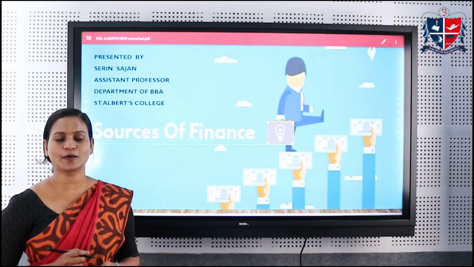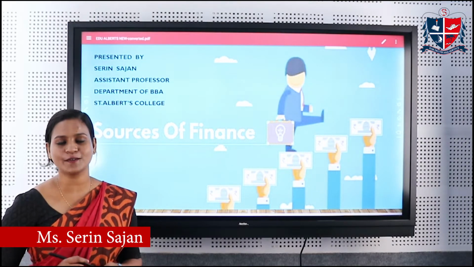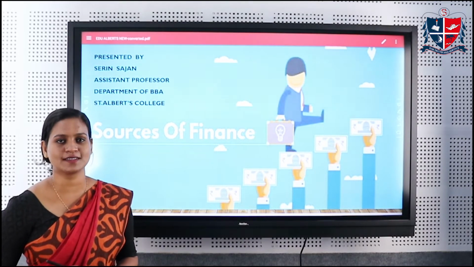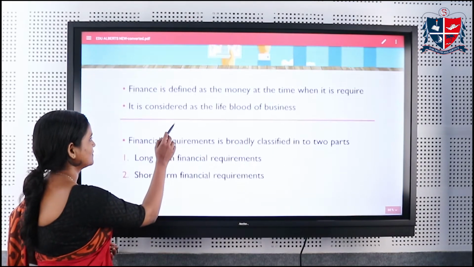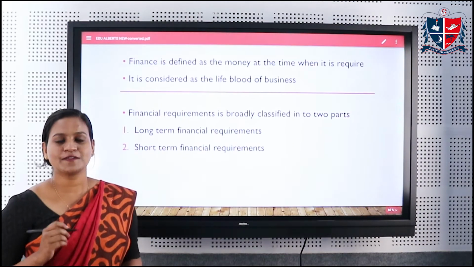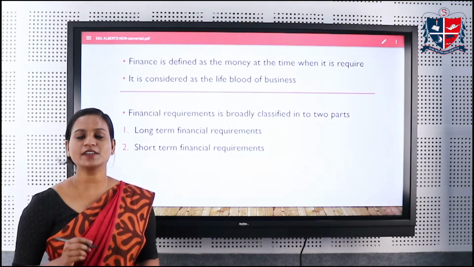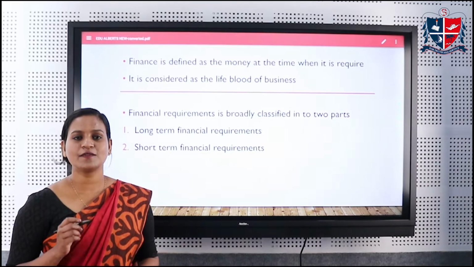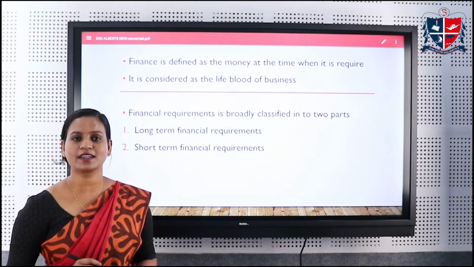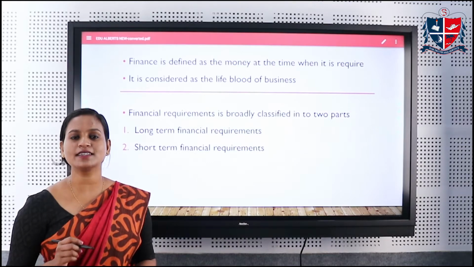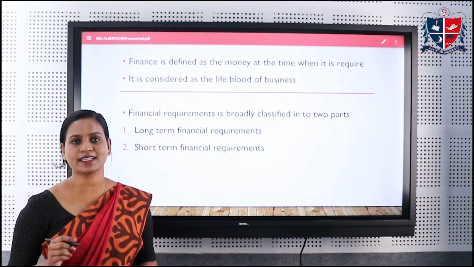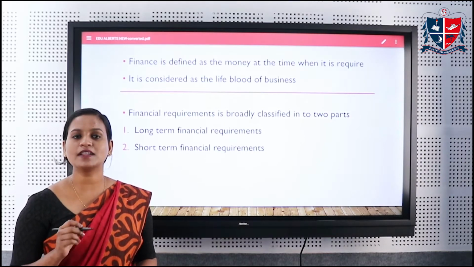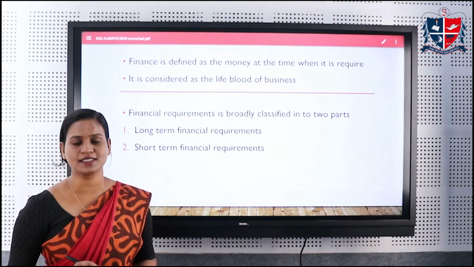Everyone, today I'm going to talk about the topic sources of finance. Before moving to the topic, let's see what is finance. Finance is defined as the provision of money at the time when it is required. Finance is considered the lifeblood of business because it is interconnected with all the major business activities. If finance is not properly arranged at the right time, it will lead to the stoppage of business activities.